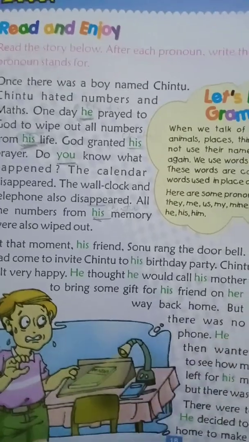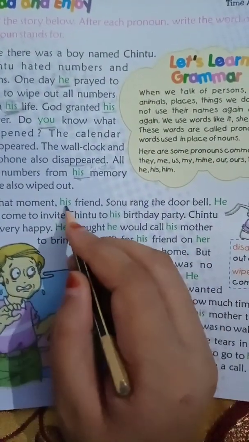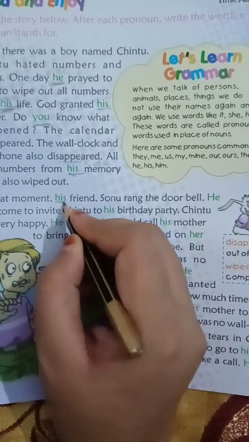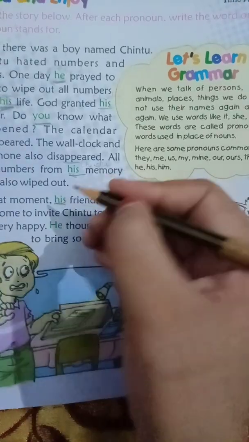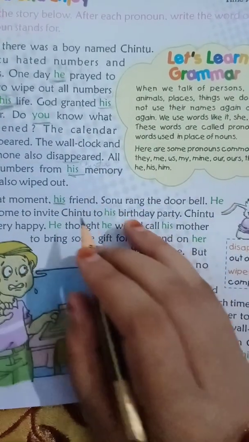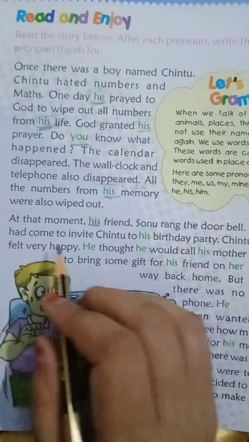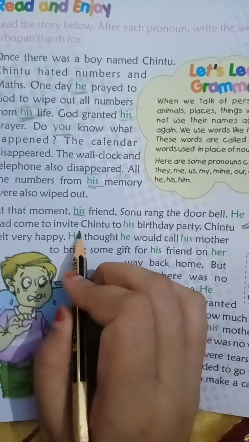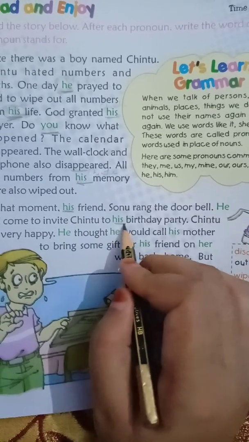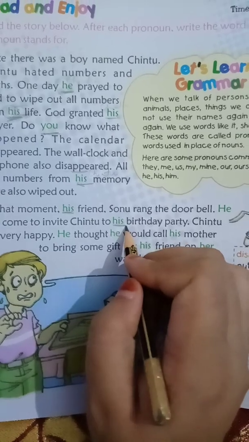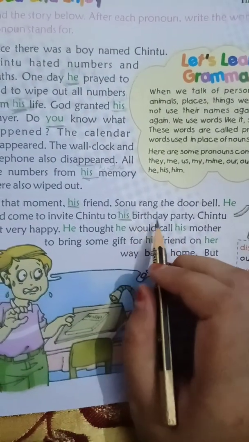Now one day what happened? His friend, meaning Chintu's friend. What is his? A pronoun, because his is coming in place of a noun, in place of Chintu. So his friend Sonu came and rang the bell. He had come to invite. What was he saying? He was giving an invitation to Chintu for his birthday party. Now this his is for Sonu. Whose birthday party? Sonu's birthday party.